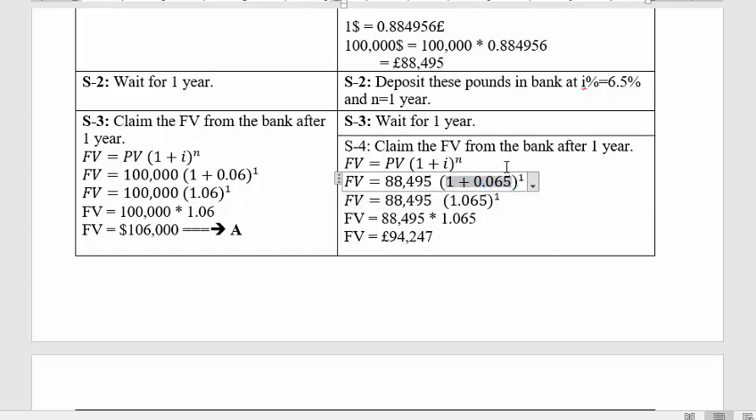So that's 1 plus interest rate. The percent is converted into decimal form. So that's 0.065, power 1, the 1 represents 1 year here. We will add 1 with 0.065, it becomes 1.065, and then we will multiply it with our present value, so you get 94,247. This many pounds we will get.